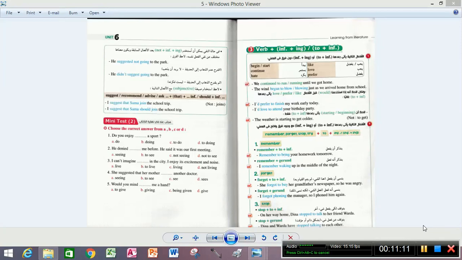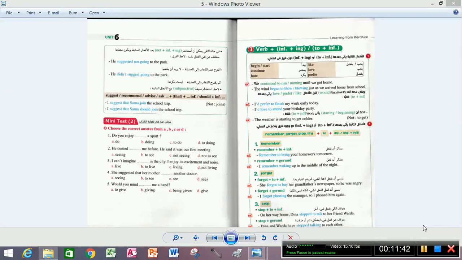Forget, same thing. Okay, pay attention with me. Forget to plus infinitive. She forgot to buy her grandfather's newspaper, so he was angry. Forget plus ing. I forgot phoning the manager. So forgot to, that means she didn't buy, she didn't do the action verb. Here forget ing, no, she did the action verb, she phoned the manager.